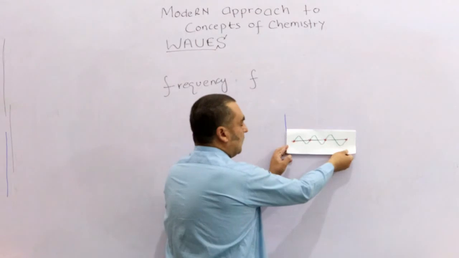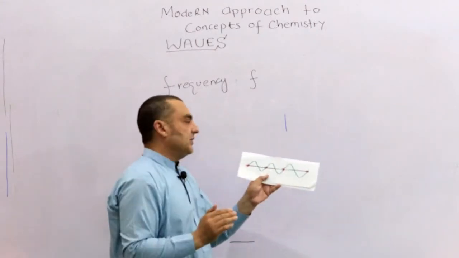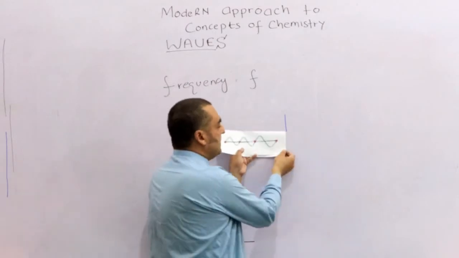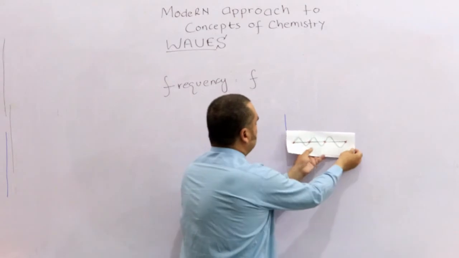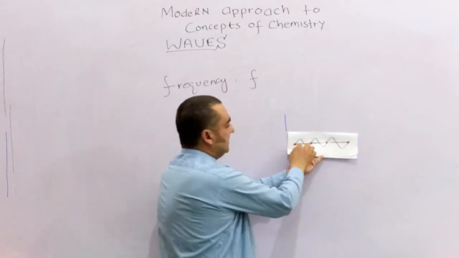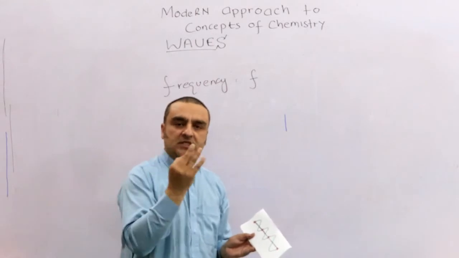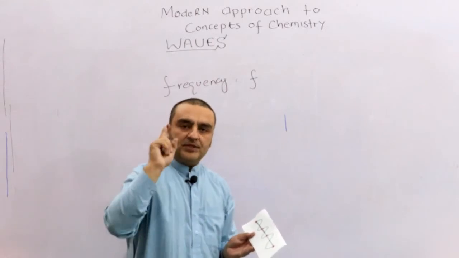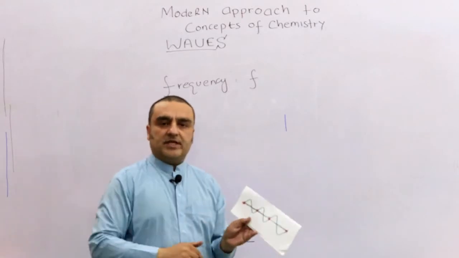Okay, so what is the frequency? This is the definition of frequency. Because you have 1 second and these waves pass through in 1 second. These are 3 waves. So its frequency is 3 waves per second, or 3 cycles per second.